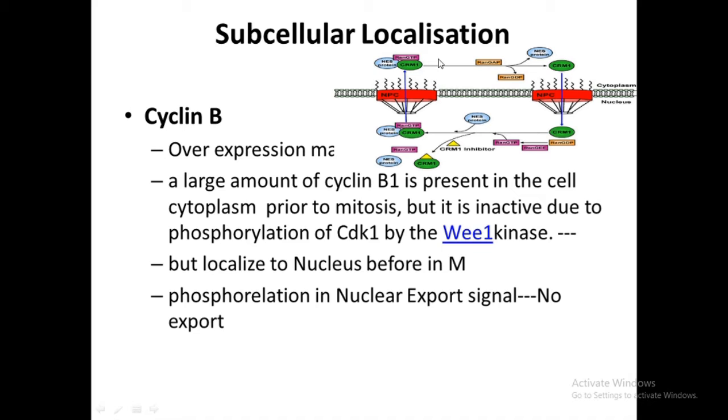Then the importing protein recruits this cyclin B into the nucleoplasm, and there the cyclin B along with the CDK can drive the cell cycle from G2 to M phase. So the subcellular localization of cyclin B plays a crucial role in the cell cycle drive.